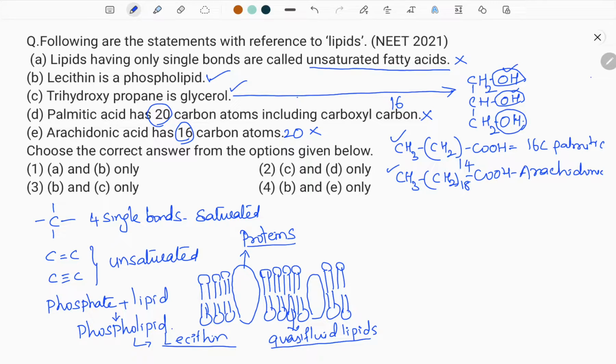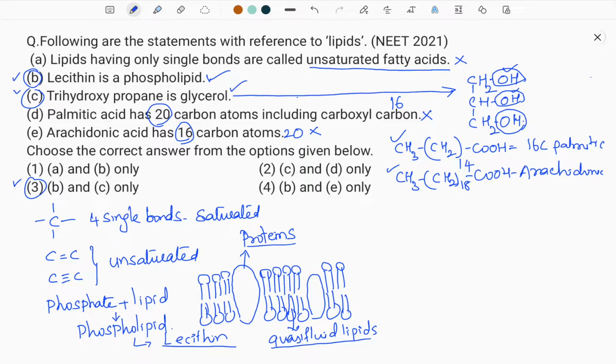So let us see now. Statement A is wrong, and then D is wrong, E also wrong. What are correct then? B and C both are correct. So option 3 is very much correct. Remaining all are wrong. So you can understand how deep the question is being asked. He has chosen 5 statements of only one concept, that is lipids, and he is testing our comprehension, our ability of understanding the one and only concept, that is lipids.